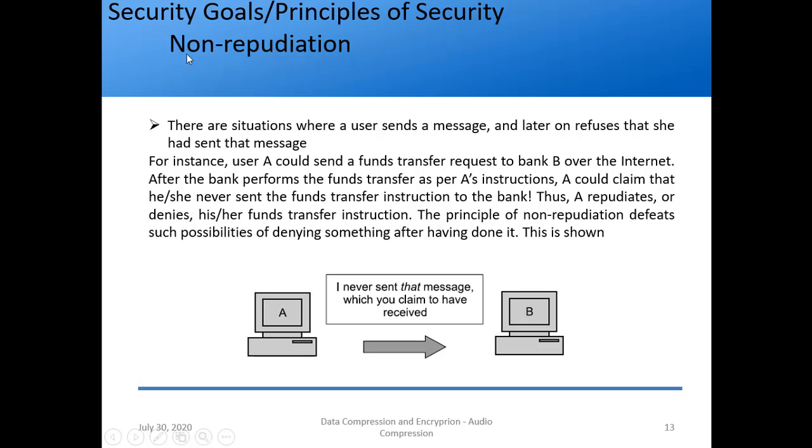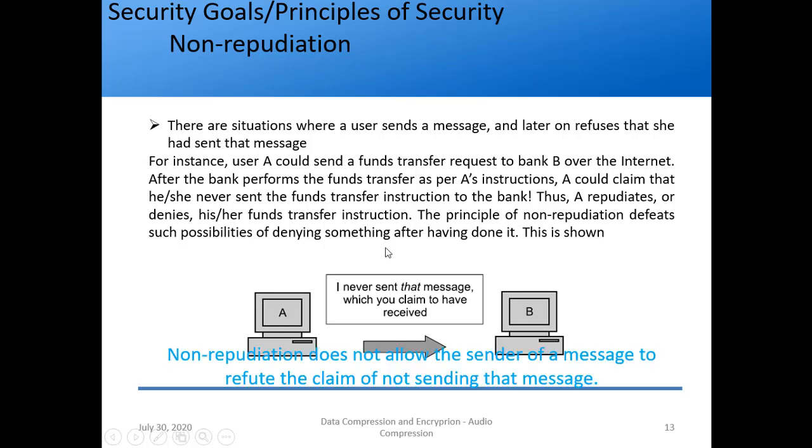Thus A repudiates or denies his or her funds transfer instruction. Remember, we are talking about the topic non-repudiation, but here we have explained repudiation. So what is non-repudiation now? The principle of non-repudiation defeats such possibilities of denying something after having done it. Okay. So this is shown below. A is telling B, I never sent that message which you claim to have received, right? So this can be stopped with the help of non-repudiation.